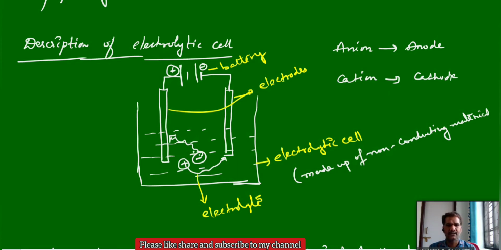Anions generally have excess electrons, so they give the excess electron to the electrode, because the electrode is positive in nature, and the ion may deposit or liberate at that electrode. Similarly, the cation moves towards the cathode, a negative electrode, accepts electrons from it, and may deposit there or liberate there. Like this, the chemical reactions take place.